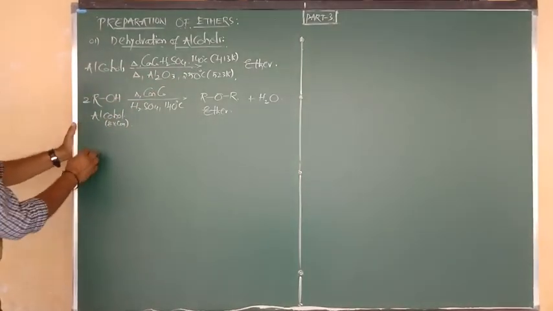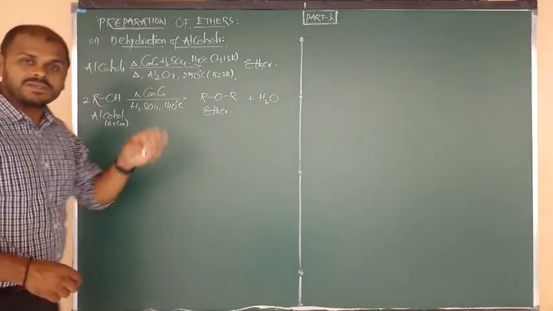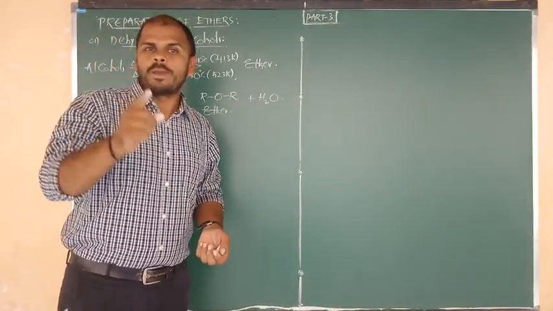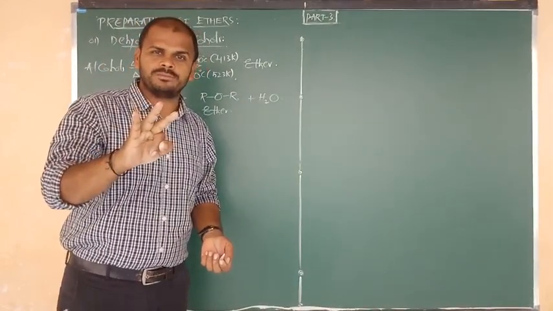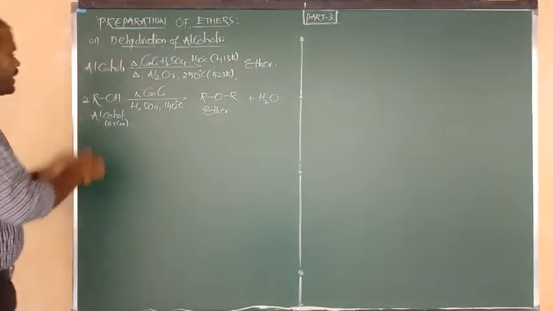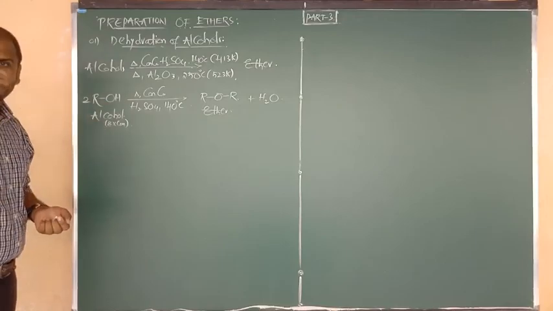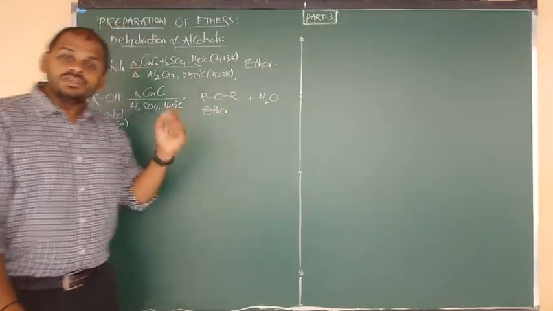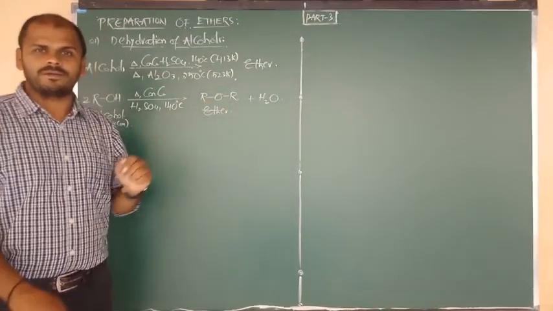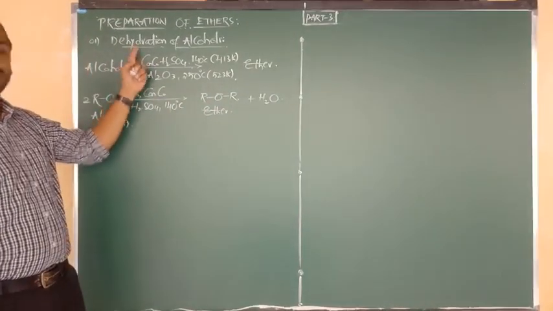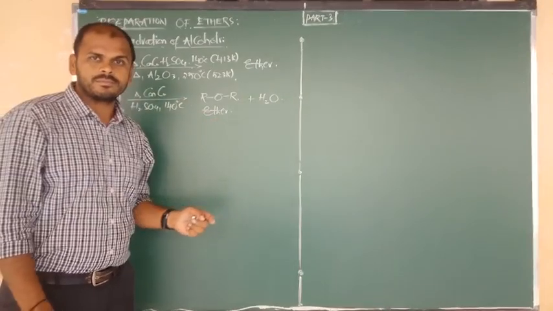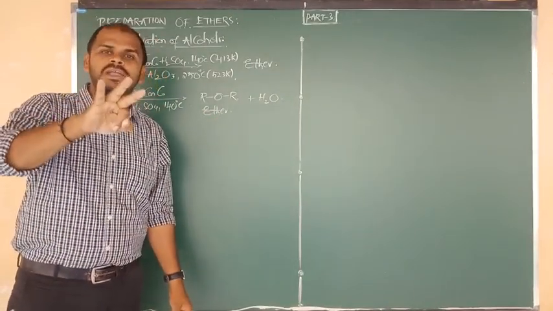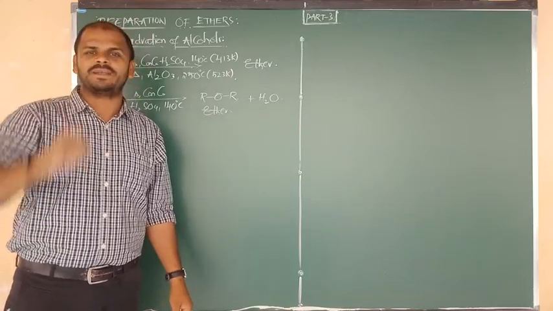Now I want to write you an example. That example is very important. For that example, in the theory board paper they are going to ask you a 3 mark question. In place of alcohol we have to take ethyl alcohol, and here we are getting diethyl ether. So conversion of ethanol to ether, or we can say dehydration of ethanol to ether. That mechanism they are going to ask you in the final board paper, very important. 3 steps will be there, 3 marks.